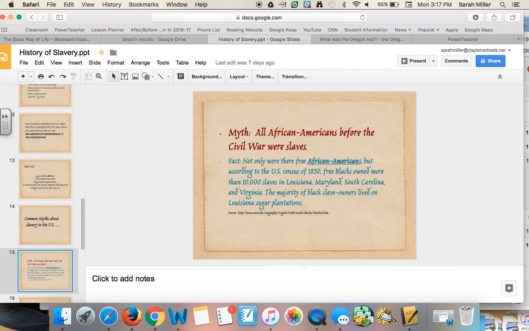Some common myths about slavery in the United States. The first one is that all African Americans before the Civil War were slaves. Not only were there free African Americans, but according to the U.S. Census of 1830, free African Americans also owned more than 10,000 slaves in Louisiana, Maryland, South Carolina, and Virginia. The majority of them lived on Louisiana sugar plantations. This was a way that they were trying to get their own money. I know this sounds really shocking, but this is something that we need to understand.